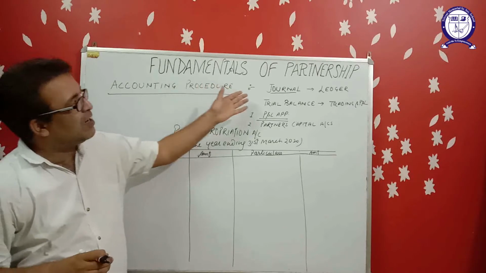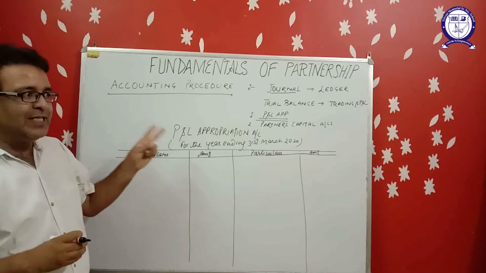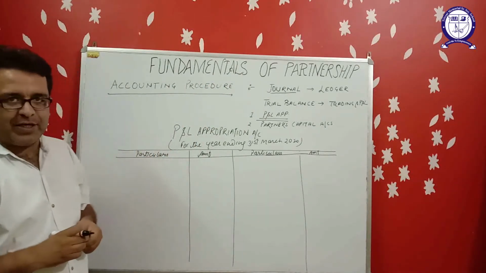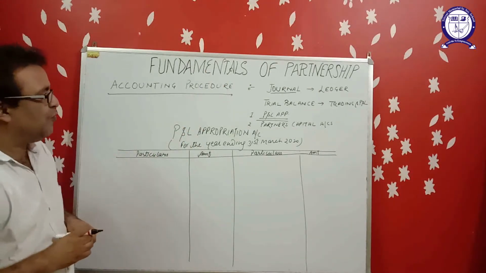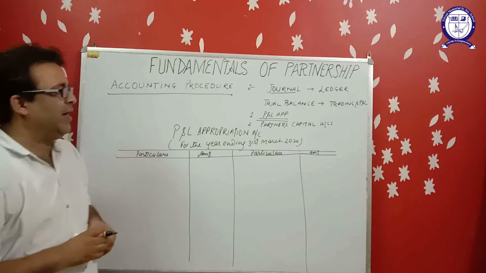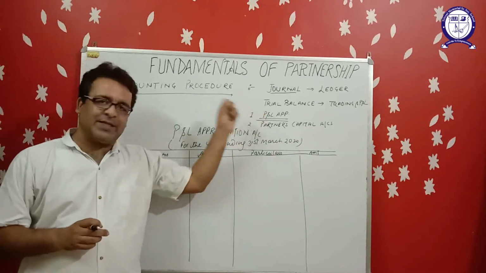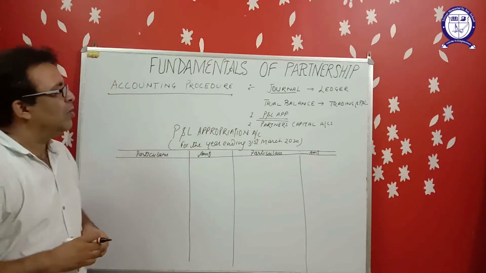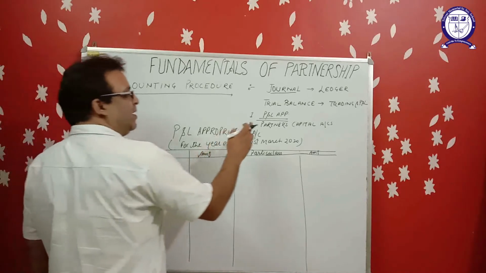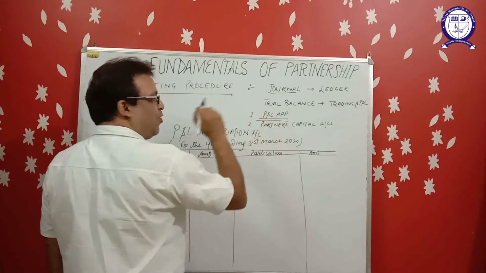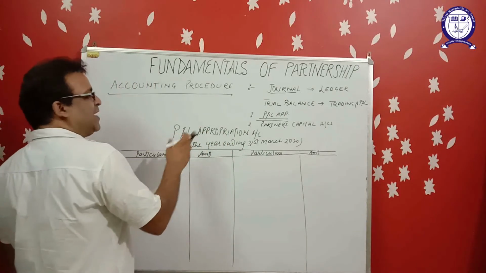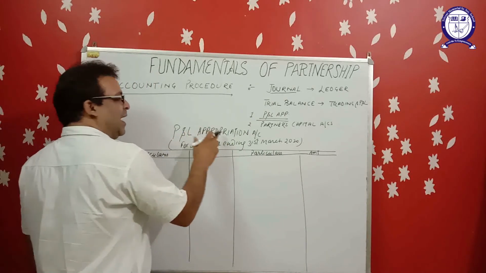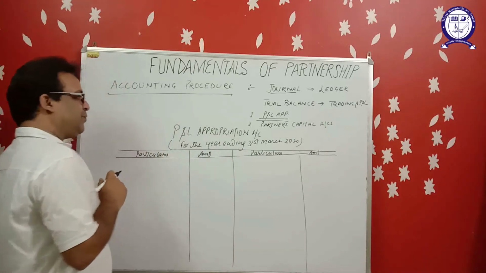At least two persons are there in partnership, that means at least two owners are there. So we have to distribute the profit among the owners. So a new account will be prepared to show the distribution of profit among the partners. The name of that account is P&L appropriation account.